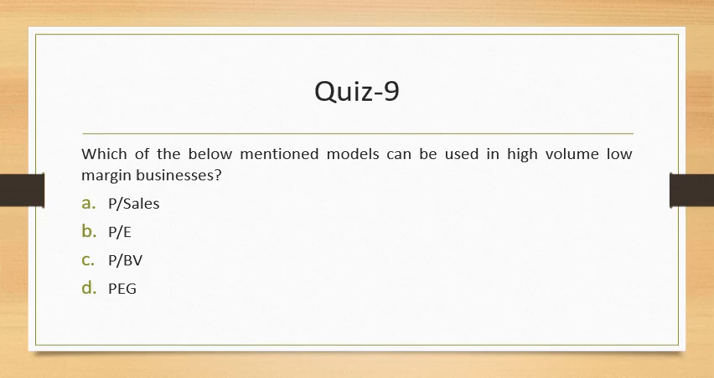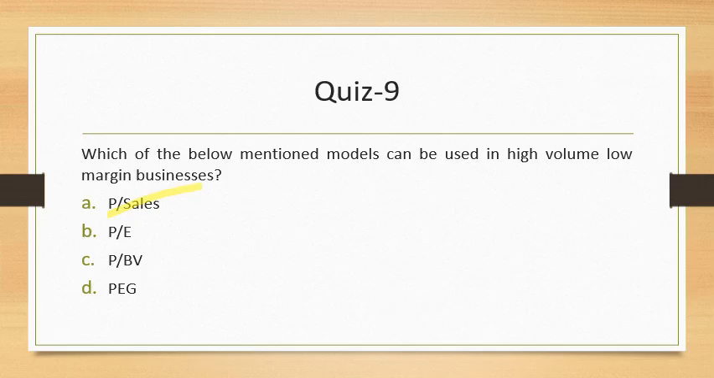Question number 9, which of the following mentioned models can be used for high volume, low margin business? If you have a high volume business but your margins are low, it is suggested that you use P/S, price to sales. Why? Because your profit has not been good enough, so the market will look at your sales volume and try to price you, right?